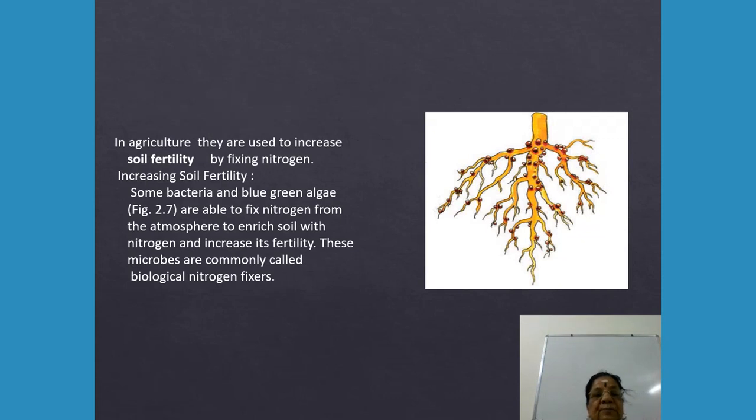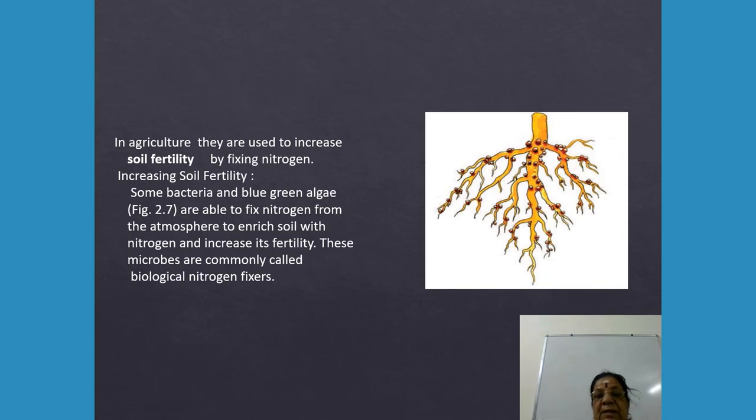The next one is usefulness in agriculture. In the figure, what you are seeing is a leguminous plant with root nodules. The brown dots are called root nodules. Now this is a leguminous plant.